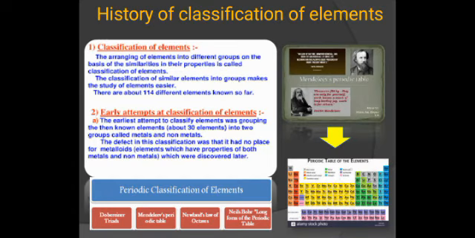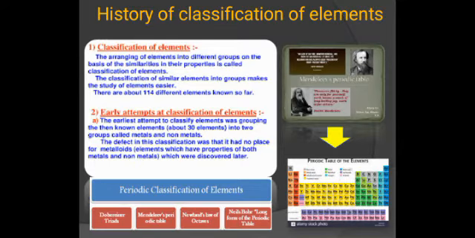So let's start. In recapitulation, let's discuss the history of the classification of elements. Classification of elements is arranging elements into different groups on the basis of similarities in their properties. Classifying similar elements into groups makes the study of elements easier, and there are about 114 or 118 elements known so far. This is why we classify the elements, the answer to that question.